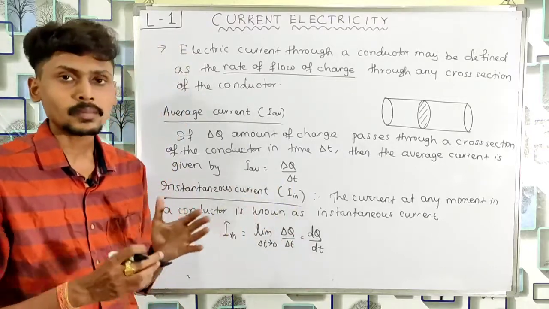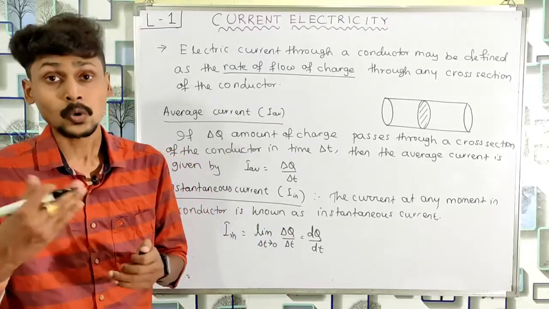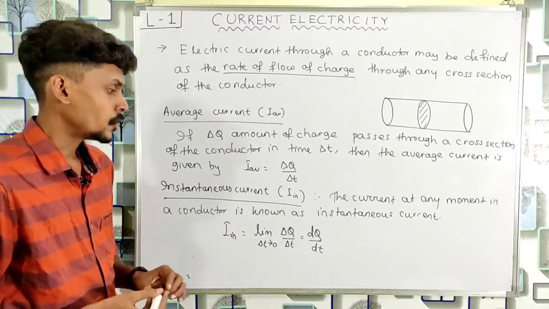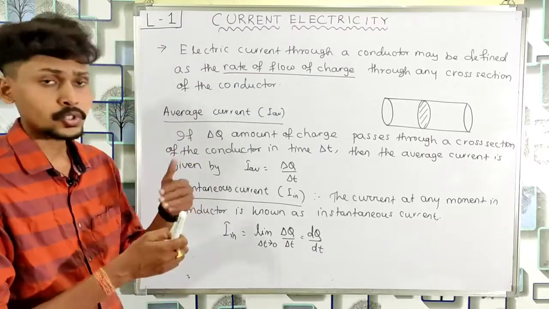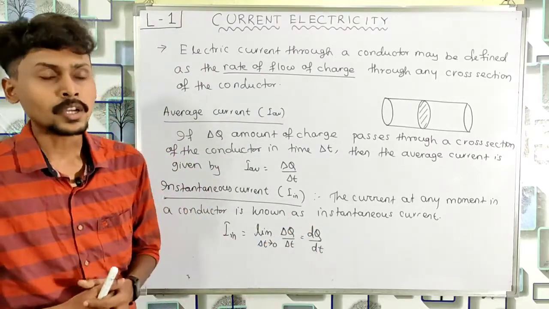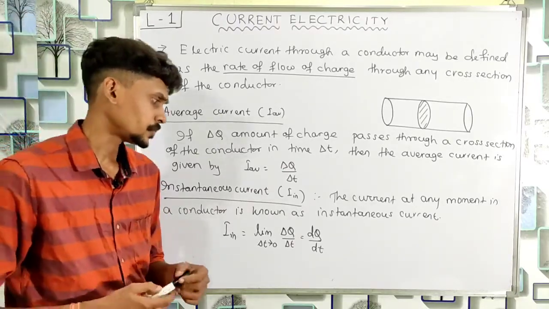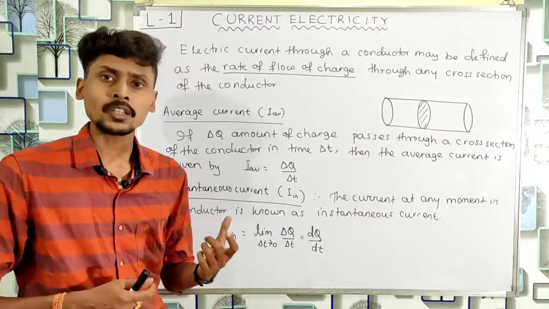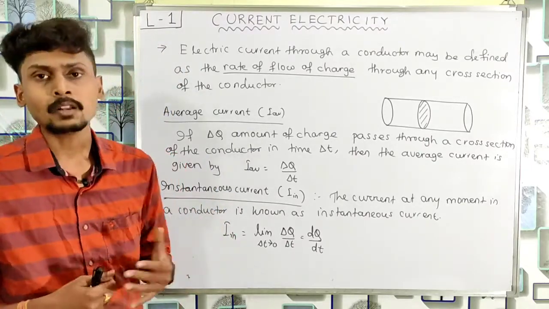So delta t means some large time interval and dt means a very small time interval which is very close to 0. And within that time interval dt, if dq amount of charge flows through the cross section, then dq by dt will give us the value of the instantaneous current. Or we can say that the differentiation of q with respect to time will give us the value of instantaneous current.